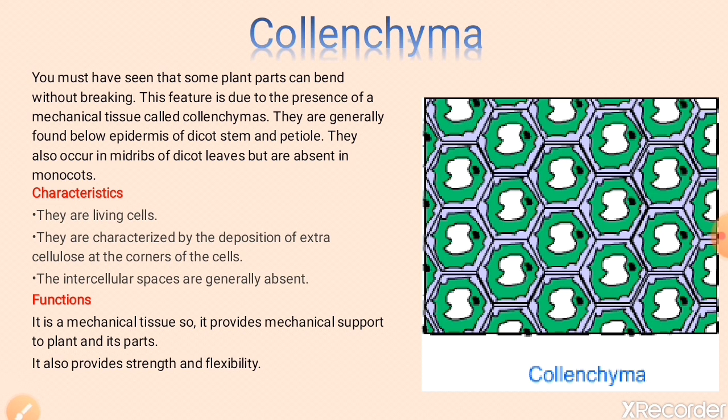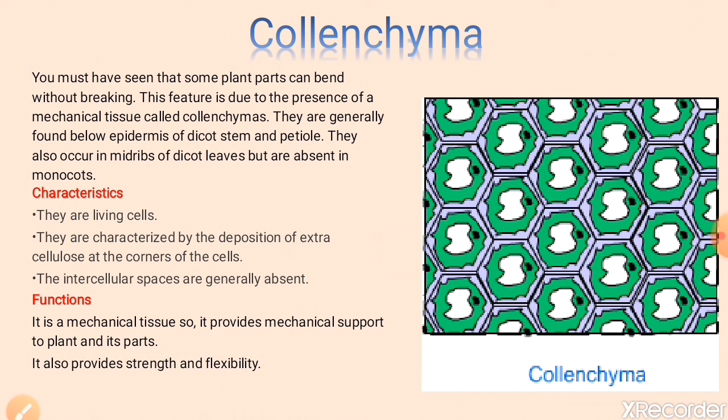So let's see the function of collenchyma. It is a mechanical tissue, so it provides mechanical support to plants and its parts, and it also provides strength and flexibility. So plants में जो फ्लेक्सिबिलिटी होती है, प्लांट्स की स्ट्रेंथ होती है, वो कॉलनकाइमा के कारण होती है.